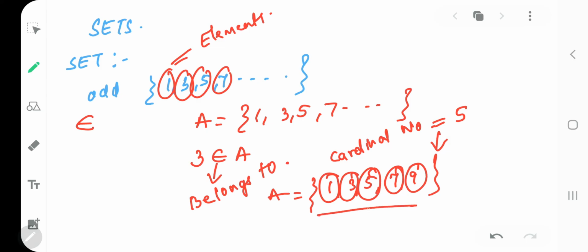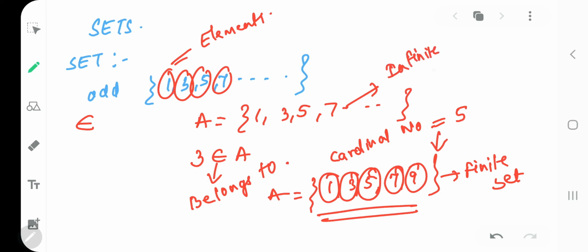So this has a limitation. I said from 1 to 10. So this is called a finite set. And here you noticed I said infinity. So this is called an infinite set.